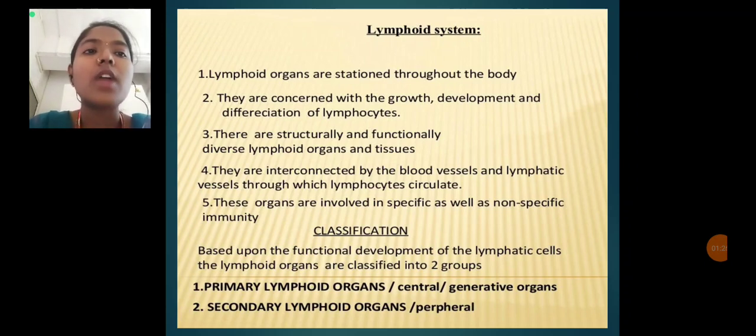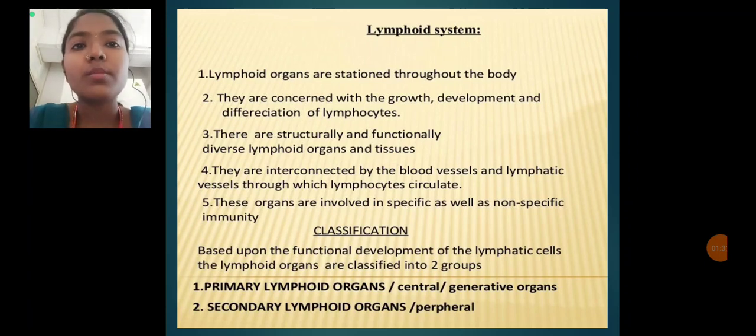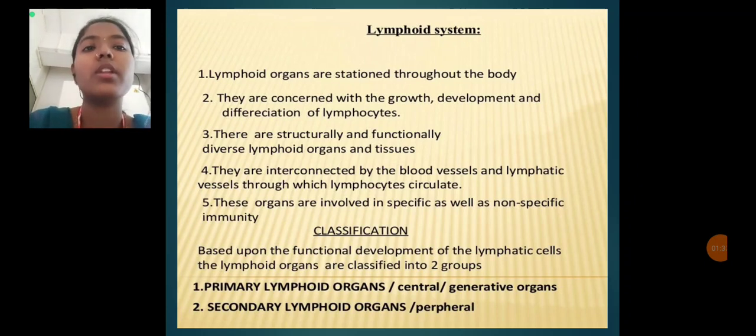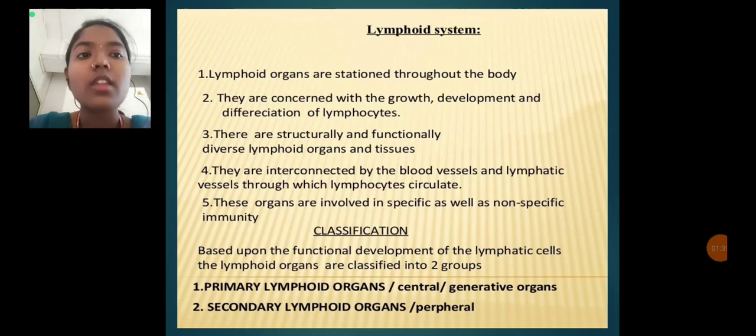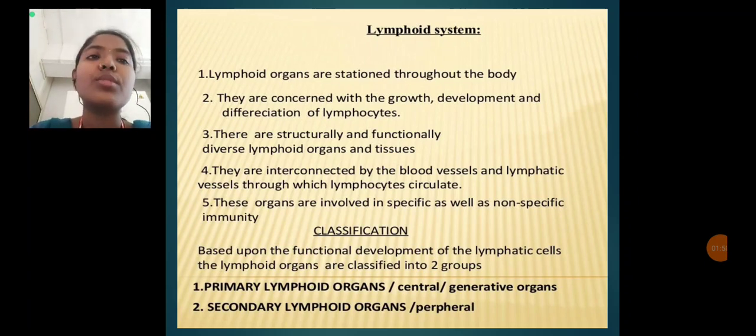Lymphoid organs are stationed throughout the body. They are concerned with the growth, development and differentiation of lymphocytes. There are structurally and functionally diverse lymphoid organs and tissues. They are interconnected by blood vessels and lymphatic vessels through which lymphocytes circulate. In the lymphoid system, the lymphocytes are the main important part. The lymphocytes circulate throughout the body through the lymphoid system, and these organs are involved in specific as well as non-specific immunity.